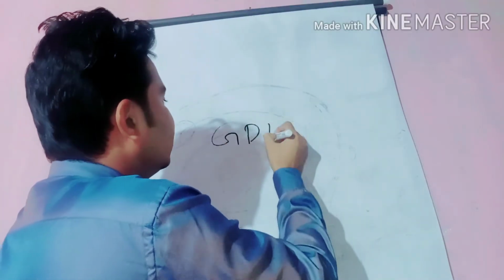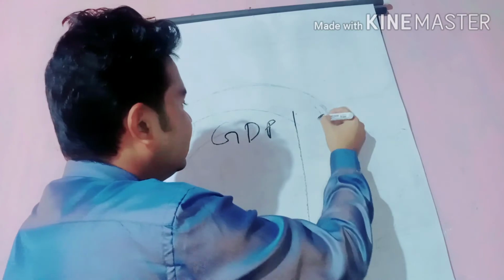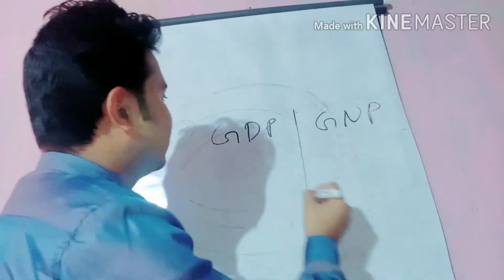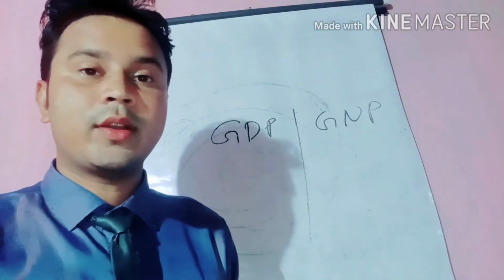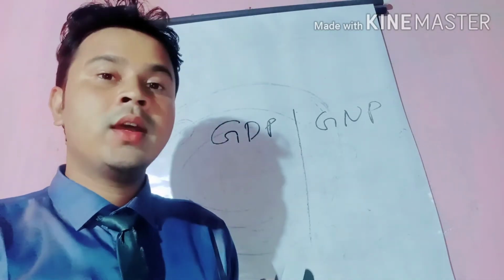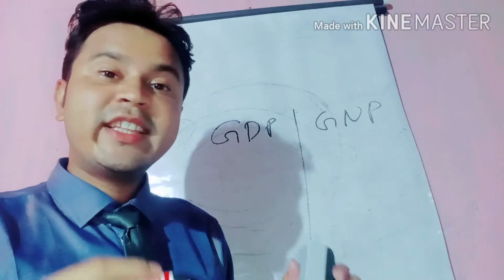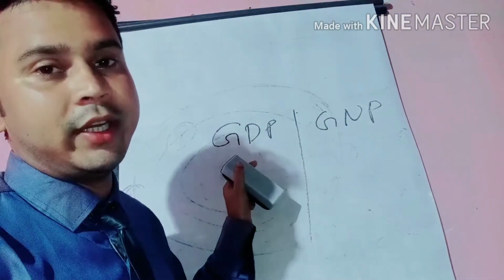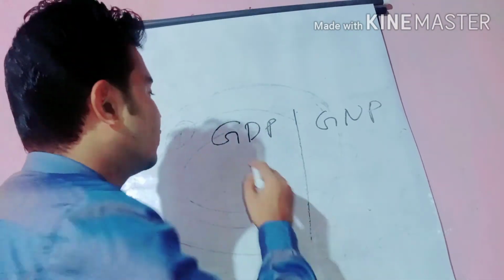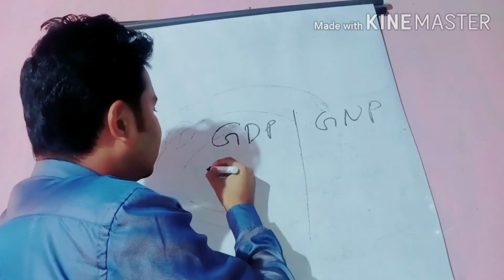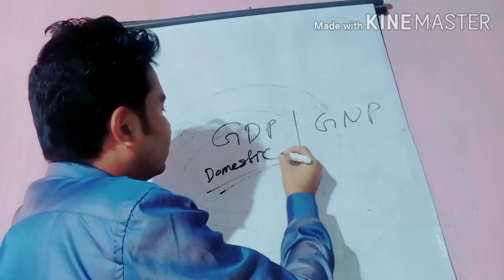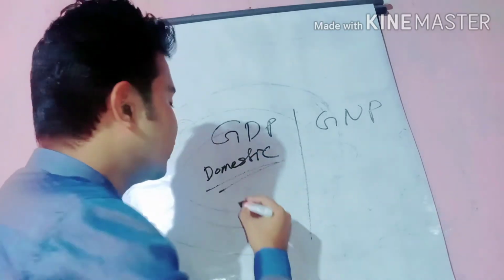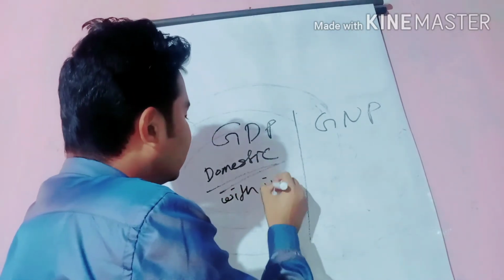Now the difference between GDP and GNP. GDP is the total final income of a country within the geographical boundary, in a year. That is called the GDP. So this one is domestic, that means within the country.